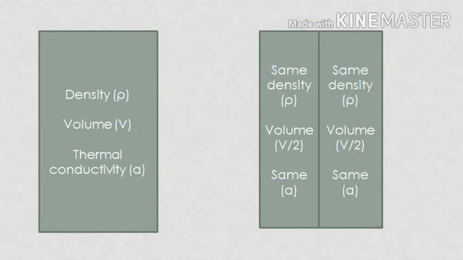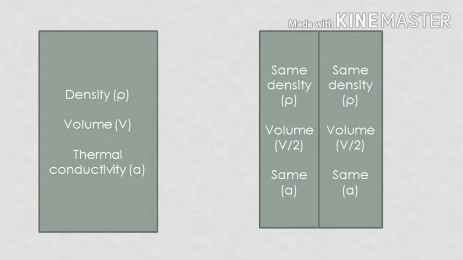If I give you a block whose density is 8000 kg per meter cube, and now if you divide that block into two parts, will its density change? If yes, then it is an extensive property. If no, then it is an intensive property. Think about it. Same in the case of volume and same in the case of thermal conductivity.